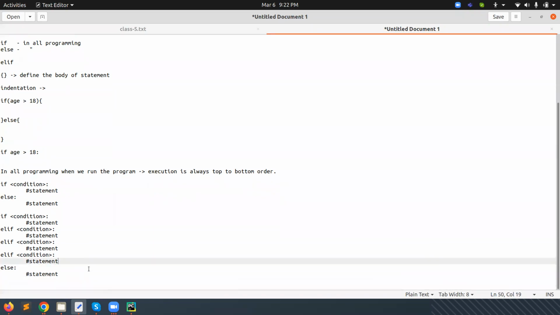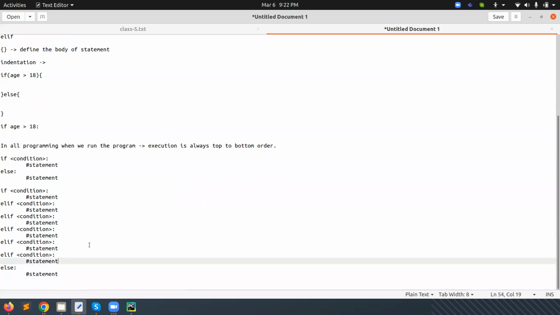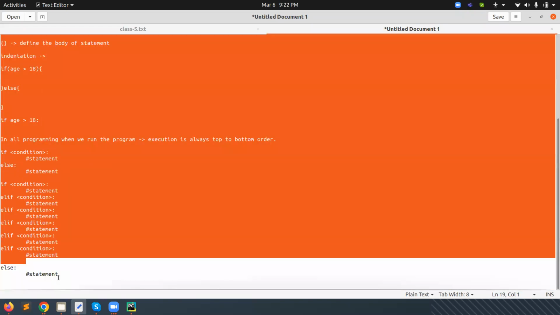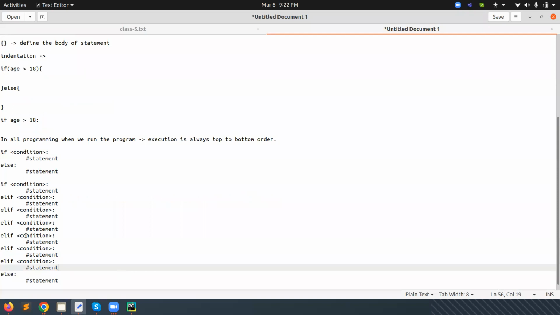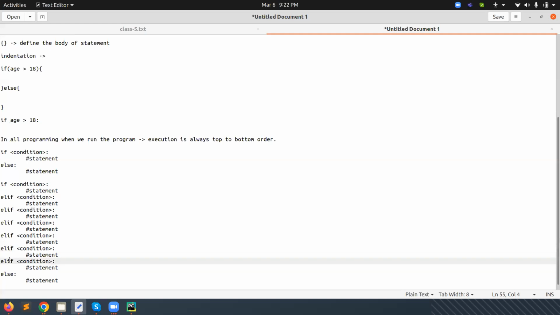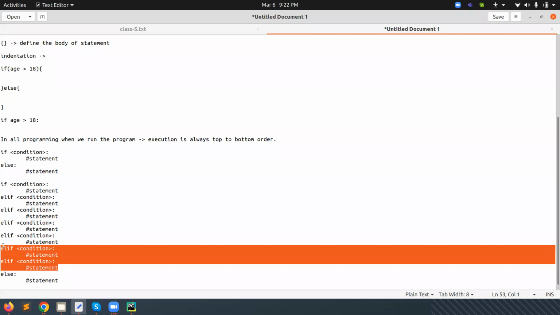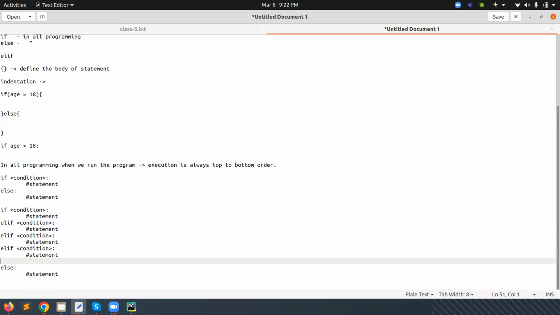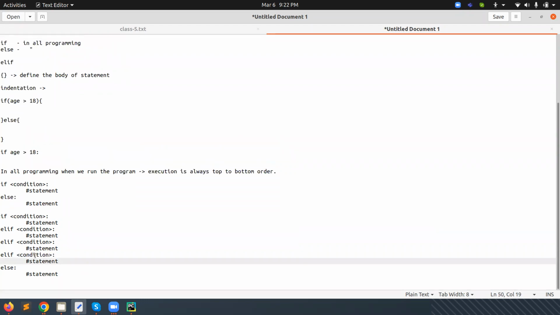Like in C, we use the switch case there. Because when we give multiple conditions here, the execution of the program will be very slow. We can give this one, we can give this one also, but this is not good. Here we have one statement, 2, 3, 4, 5, 6, 7. 7 conditions we have given. There is no standard way for how many we need to use, but 4 or 5 is sufficient. Do not go with more than this. Always try to use fewer conditional statements. 3, 4, 5 is sufficient. Do not go more than this.